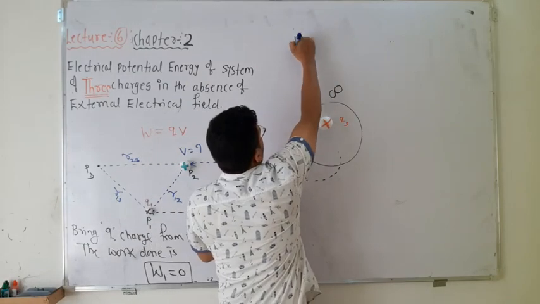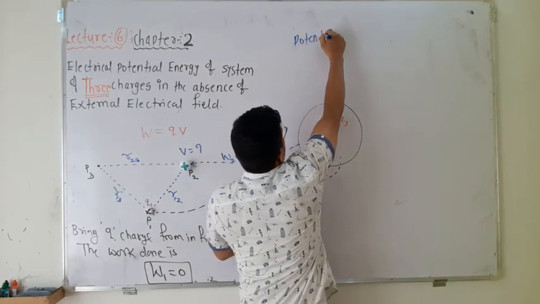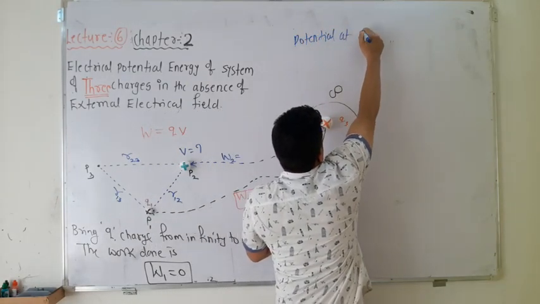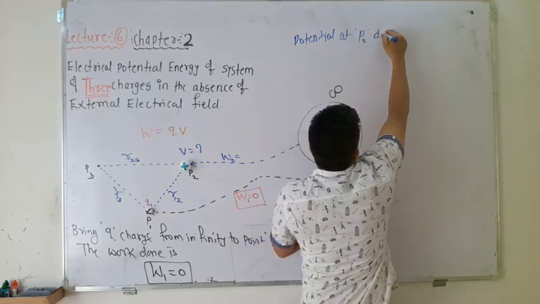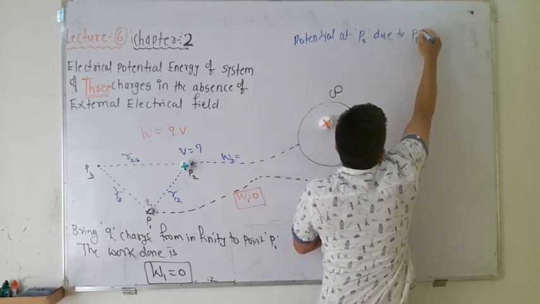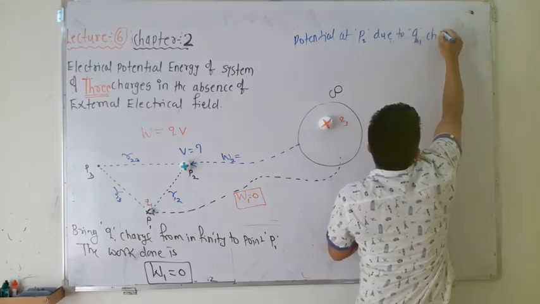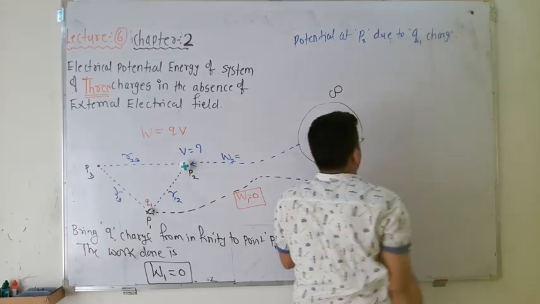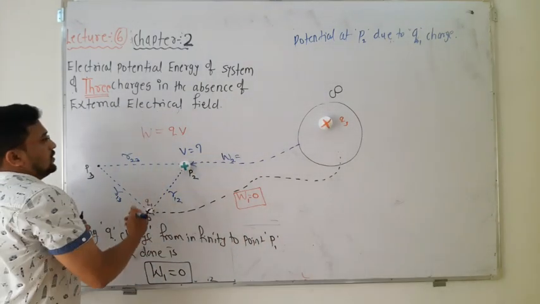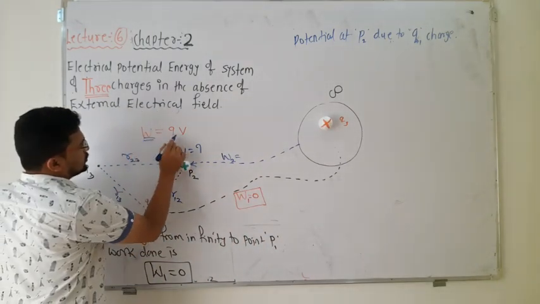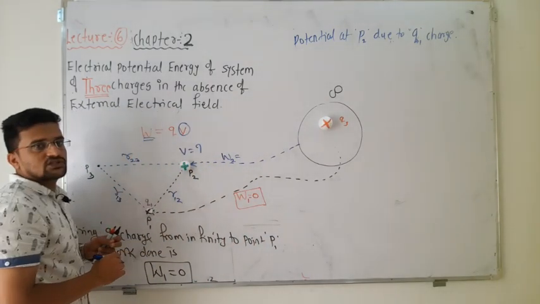I will mention here the potential at P2 due to Q1 charge, because if you want to find the work done, you must know the potential at that point.